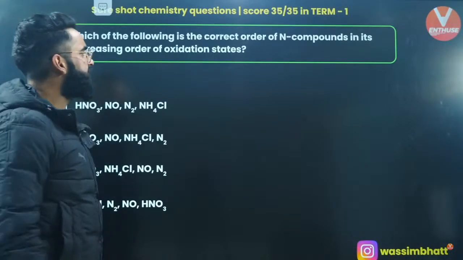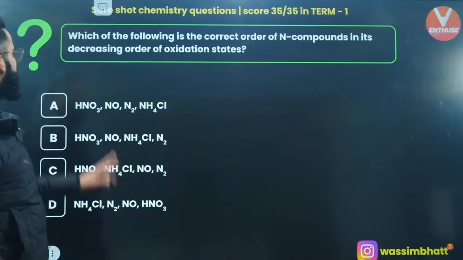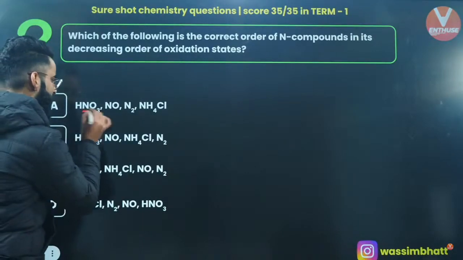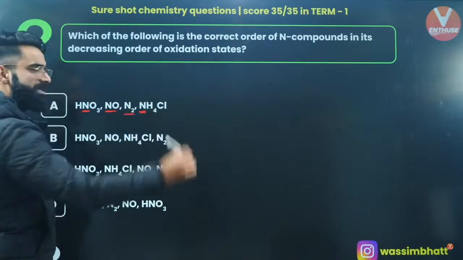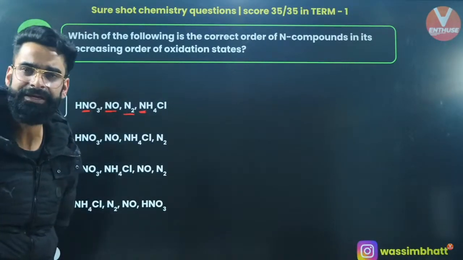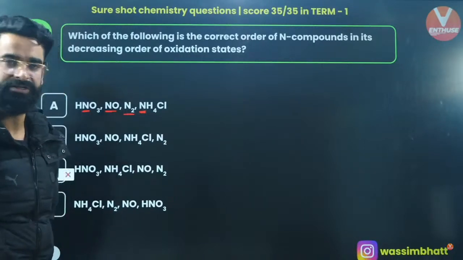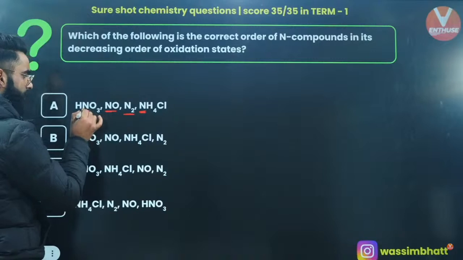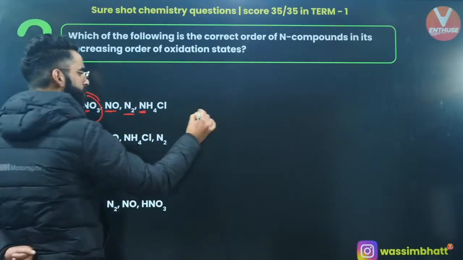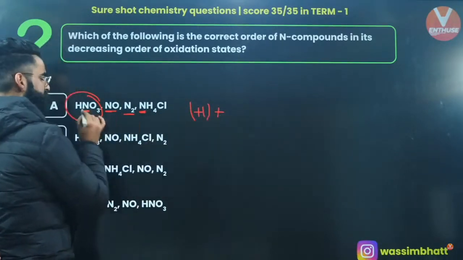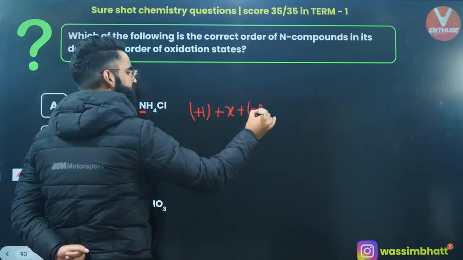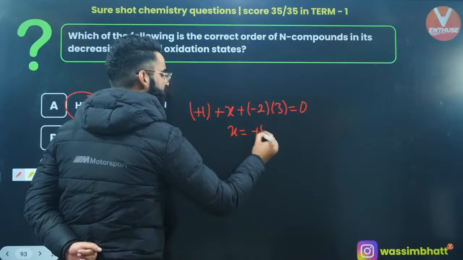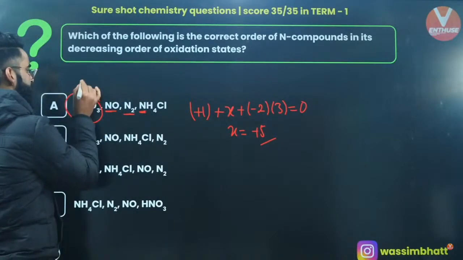Which of the following is the correct order of nitrogen compounds in decreasing order of their oxidation states? So we need to calculate the oxidation state of nitrogen and arrange those oxidation states on the basis of their decreasing order, right? Let's start with HNO3. Hydrogen shows +1 oxidation state. Let's assume the oxidation state of nitrogen is X. Oxygen shows -2 oxidation state. There are 3 oxygen atoms. Net charge is 0. So X value will come out to be +5. So +5 is the oxidation state of nitrogen over here.